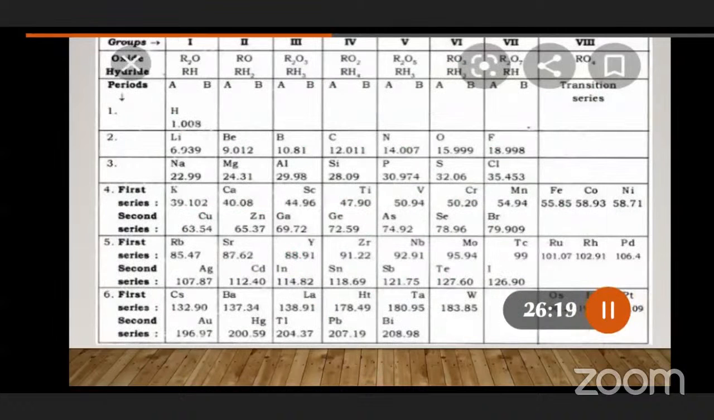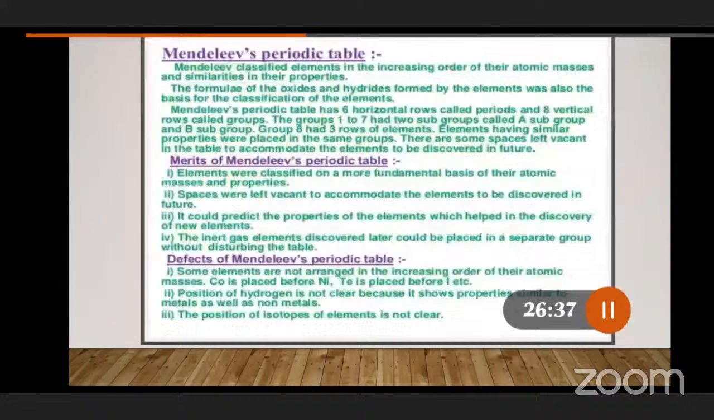Once you observe the Roman numbers, how many groups are there? Vertical, in the sense of columns. How many vertical columns are there with the Roman numbers? 1, 2, 3, up to 8. So 8 vertical columns and 6 horizontal rows. Right, fine. So groups 1 to 7 have 2 subgroups, called A subgroup and B subgroup.